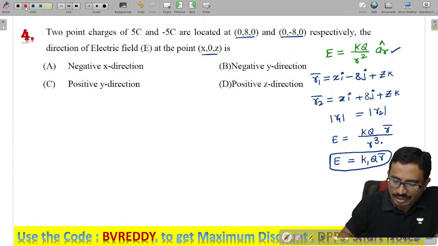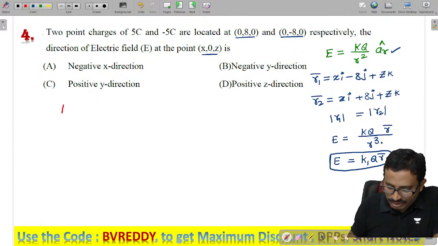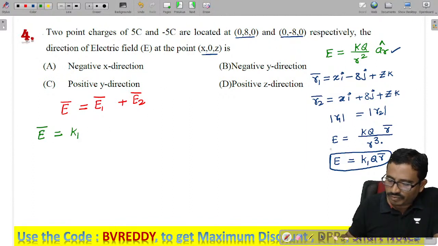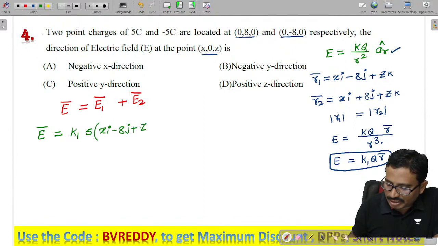Now the electric field at the point is the sum of the two electric fields, E1 plus E2. E1 is given as K1 into the first charge, 5, into R1, which is xi minus 8j plus zk.